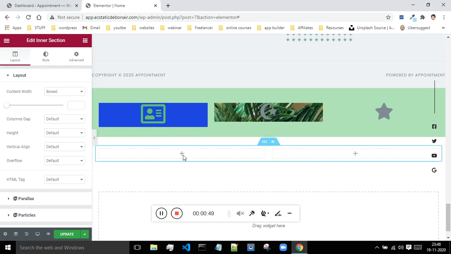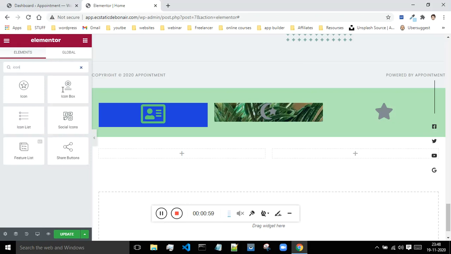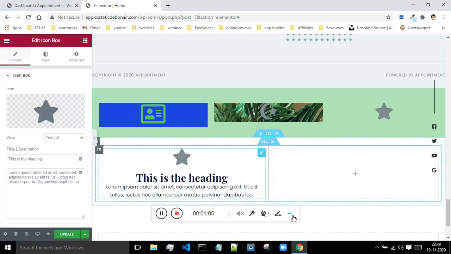Okay, so now I'm having this inner section which got two columns. I'll come over here and I will search for icon, and this is the icon box. Just drag and drop it over here, and now as you can see, this looks better.